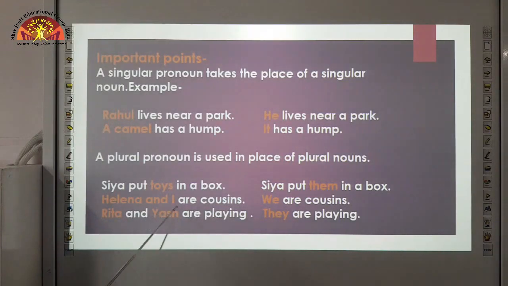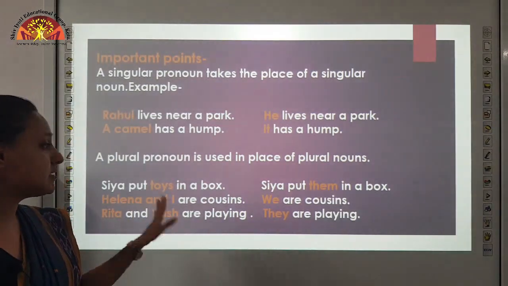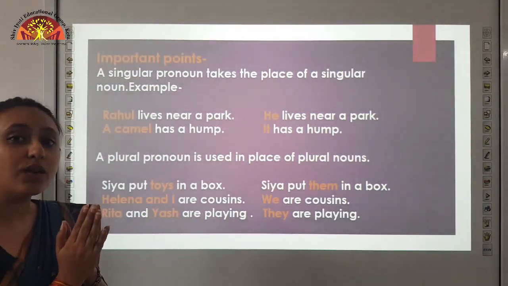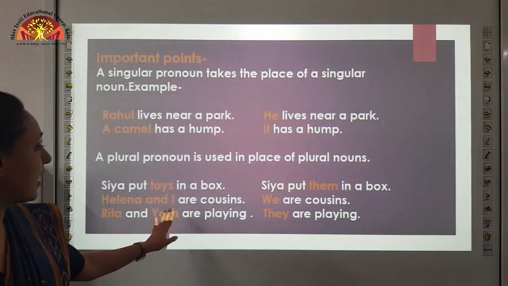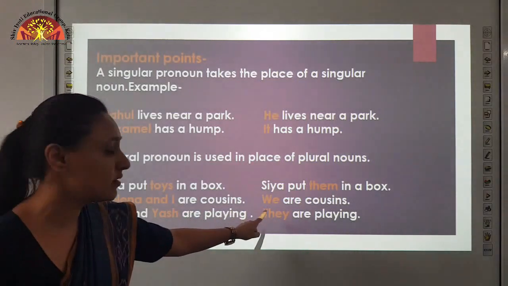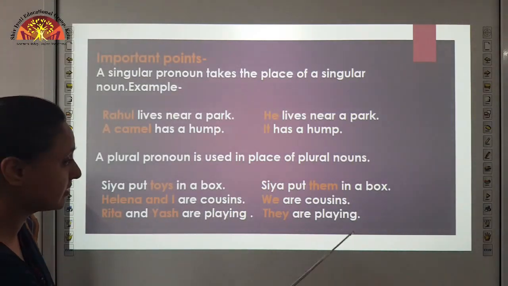Helena and I are cousins. What do you see? I. So when is I used? Whenever the speaker is there. As we learned earlier, whenever there is a speaker in the sentence, we replace it with the pronoun we. So Helena and I is replaced with the pronoun we, and it becomes: We are cousins.